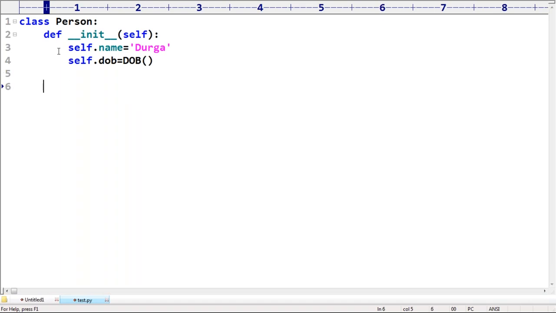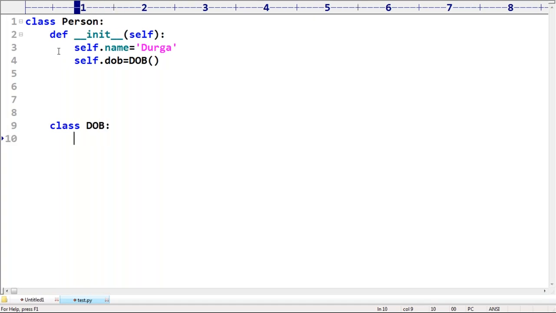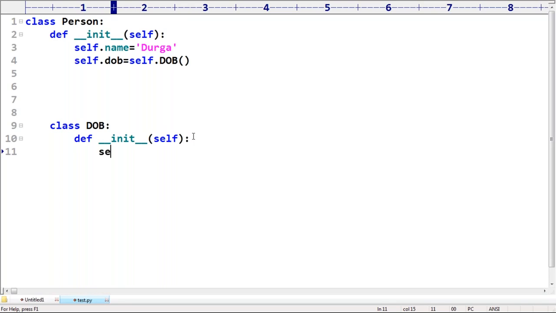Now just observe, there is a class DOB. This DOB class contains def __init__, like this. Here this is the current object's dob, self.dob. Now I'm taking self.dd, which is nothing but the day, 15th.